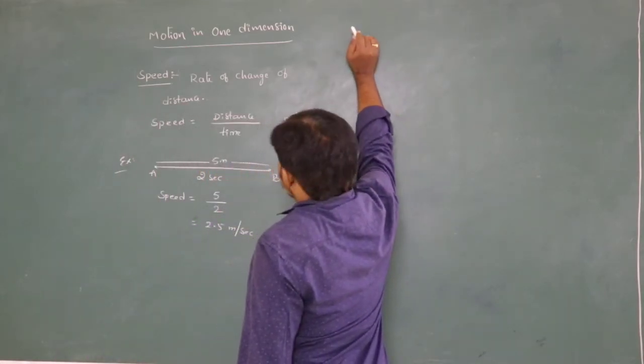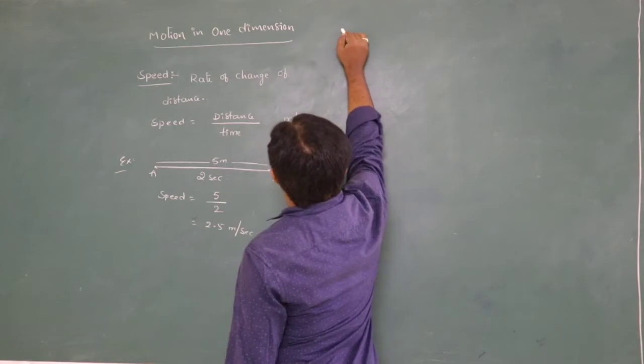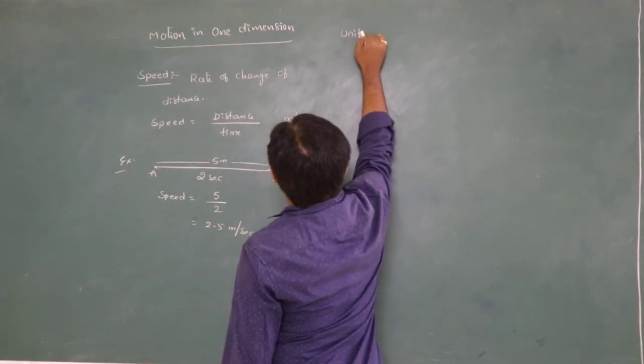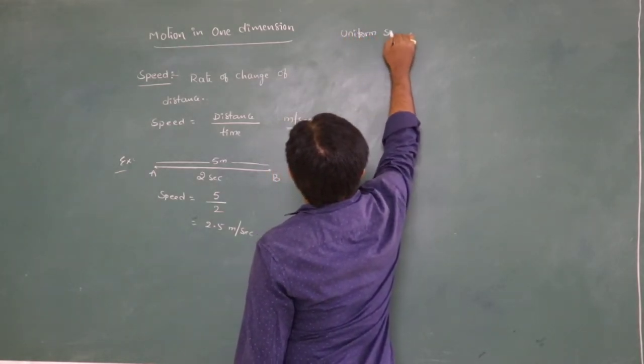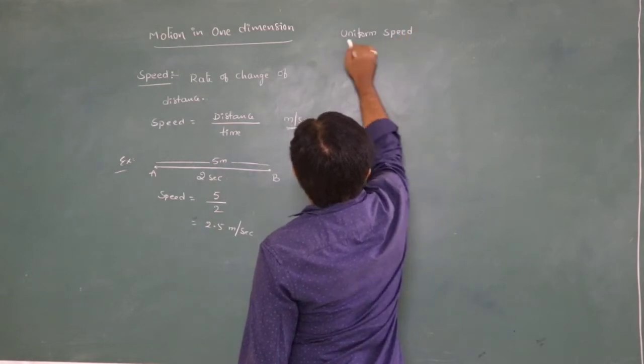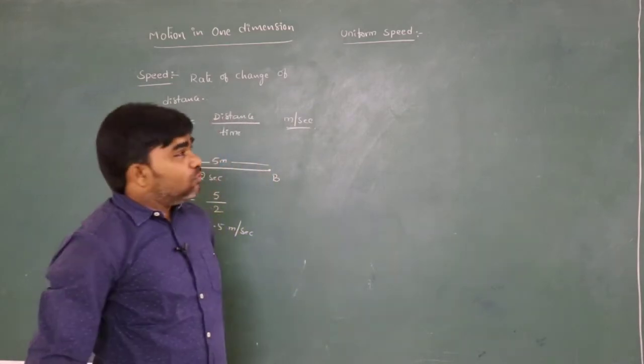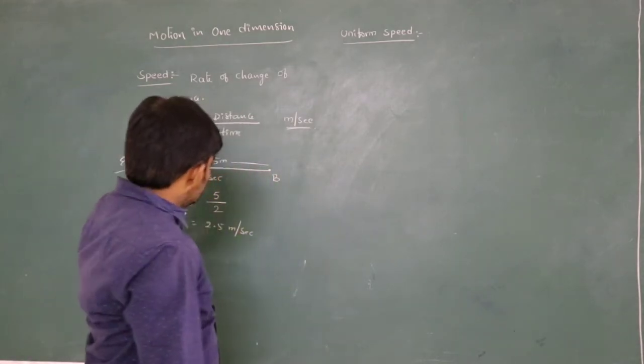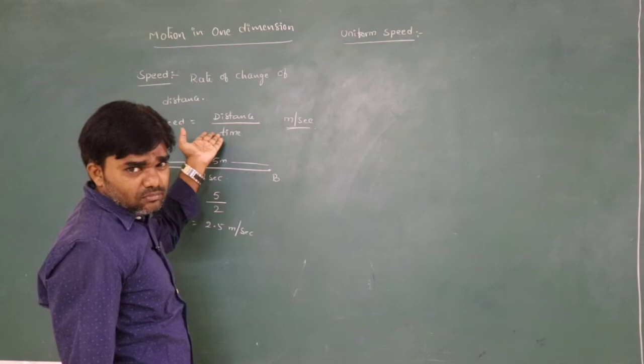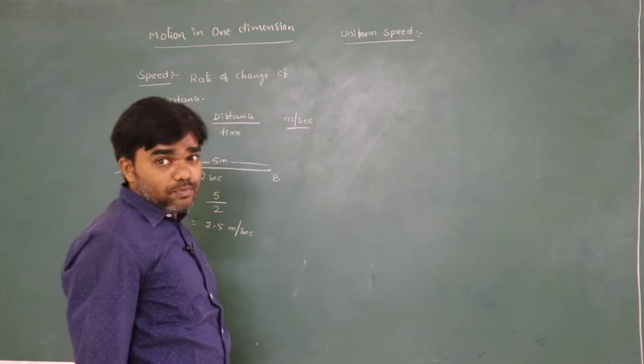And one more condition is uniform speed. What is uniform speed?